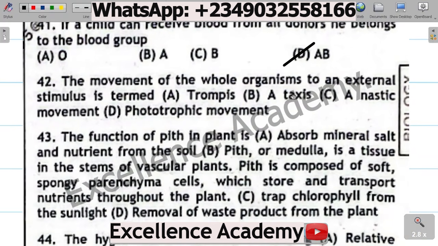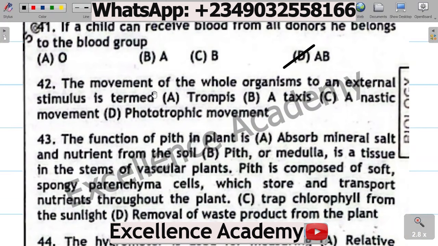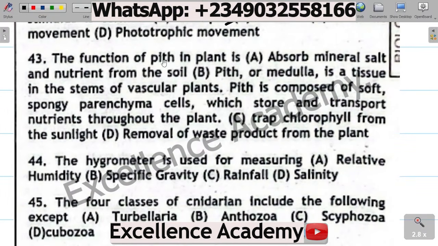AB. Question 42. The movement of the whole organism in response to an external stimulus is termed A. Tropism, B. Taxis, C. Nastic movement, D. Phototropic movement. The correct option is B. Taxis movement. Question 43. The function of pith in plants is A.